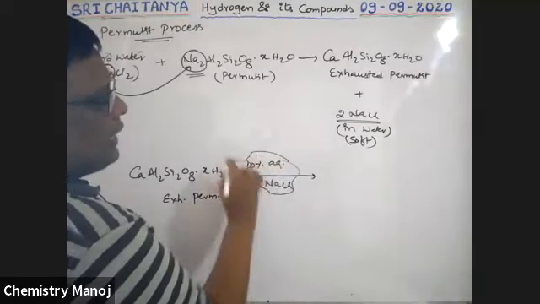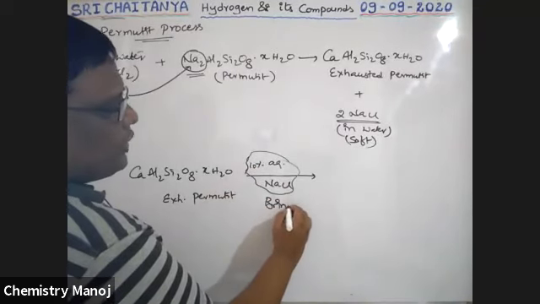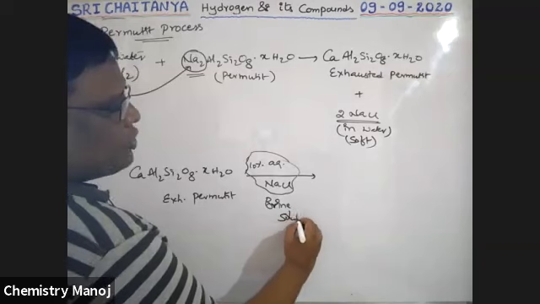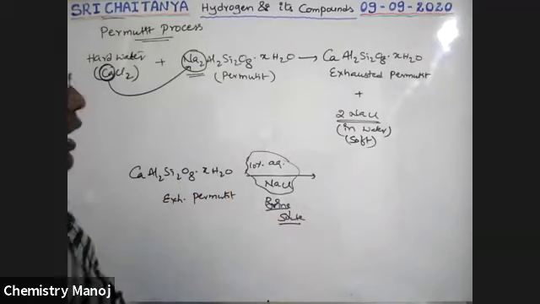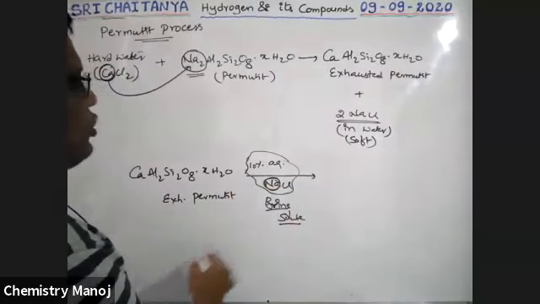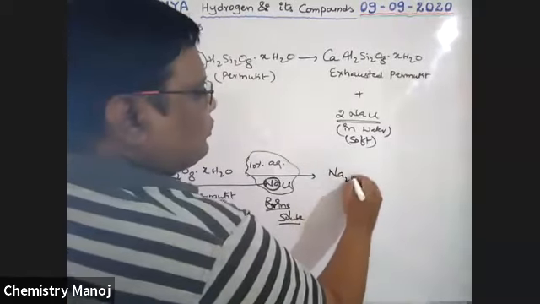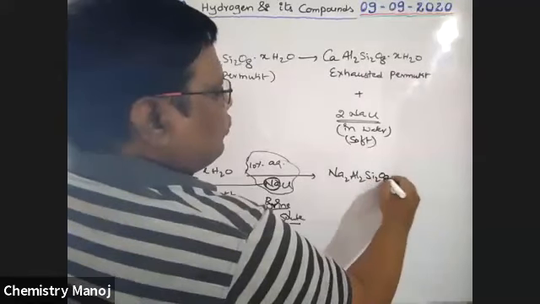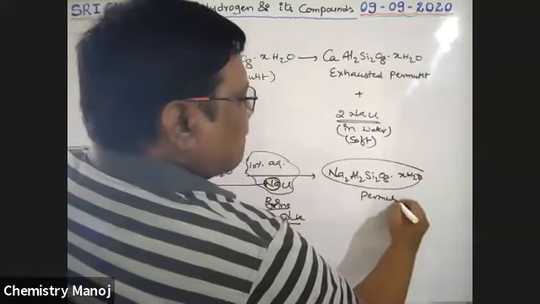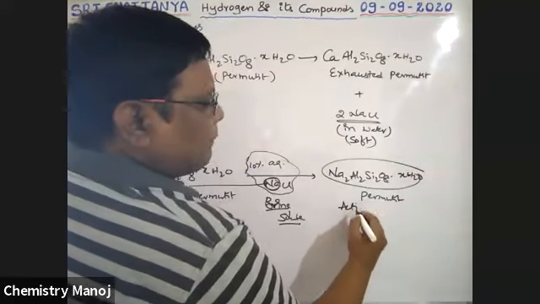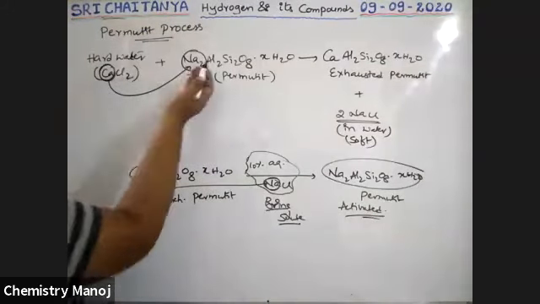This 10% aqueous NaCl solution is called brine solution. That means this permutit is shaken in brine solution. All the sodium ions present in brine solution now replace this calcium ion. Now it becomes Na2Al2Si2O8·xH2O. Now it is permutit, the activated permutit.